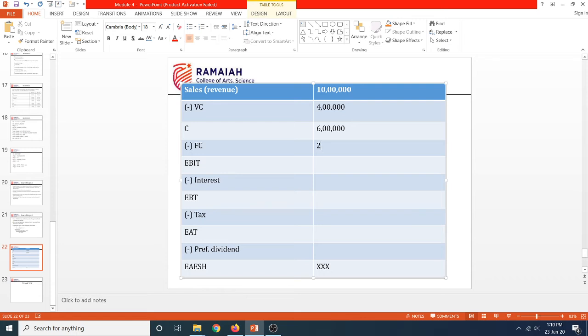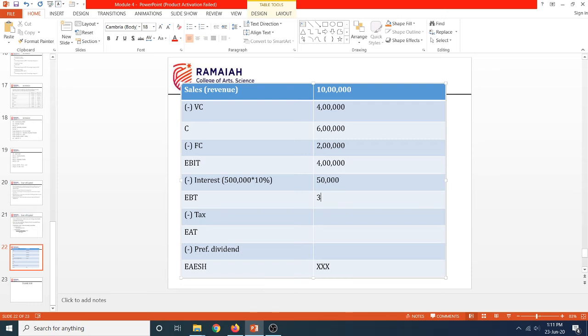Now let's assume a fixed cost of 2 lakhs. EBIT is 4 lakhs. Now let's assume a sum of 5 lakh rupees was borrowed through debentures. 5 lakhs at 10% interest. 5 lakhs was the principal which was borrowed, so we are supposed to pay 50,000 rupees.